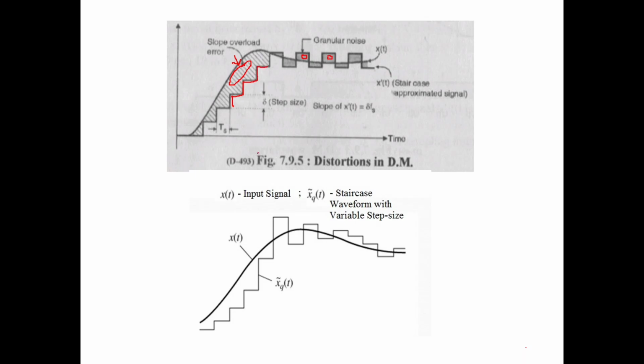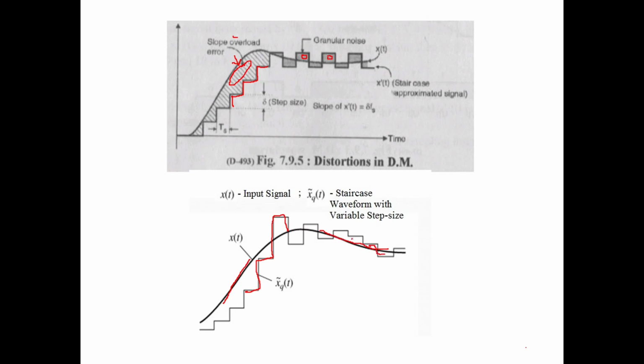Now if you vary it as shown in the second figure, when the signal is going very steep, the step size is increasing. And when the signal is not varying at all, the step size is decreasing.